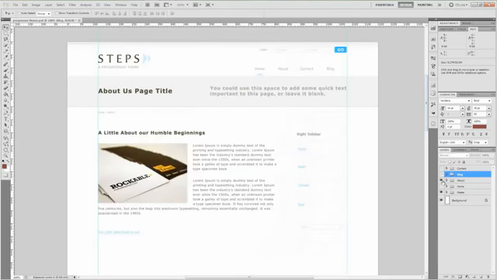Now the About page, we have our title on the top here. And we also have a little bit of introduction text on the right hand side, which is good for introducing the page to your users, might pique their interest and get them to keep reading.